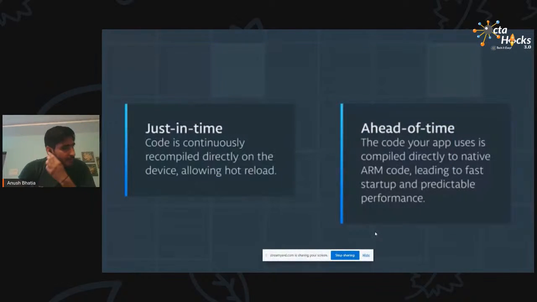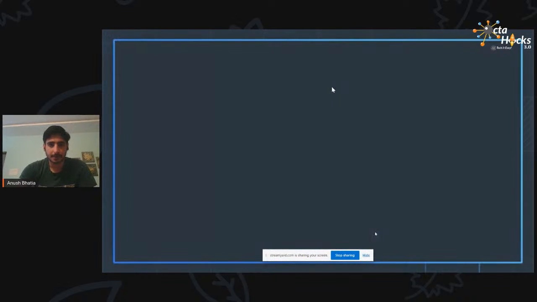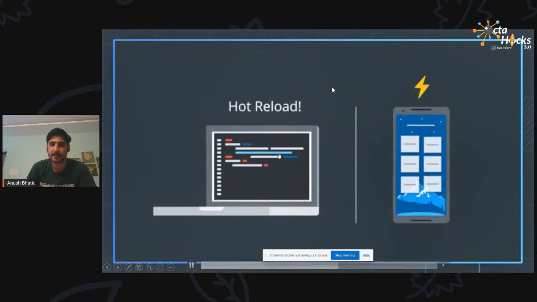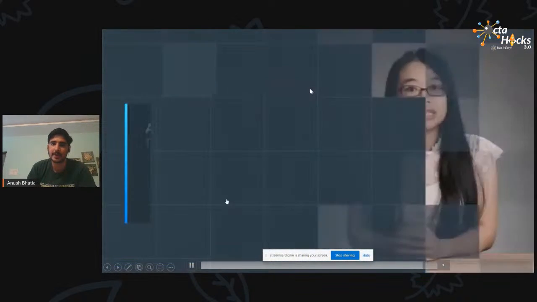It provides you two of these things, JIT and ahead-of-time compilation. The advantage of JIT is that you can just write a particular code and it allows you hot reload. That's JIT. And ahead-of-time is, suppose you write a particular code, it automatically starts rendering it beforehand, even if you don't press Control S or hot reload it. That's the advantage of the Flutter compiler. So I'll just tell you the advantage of how hot reload works. Specifically, suppose you write 3 or 4 lines of code, it automatically renders it fast.